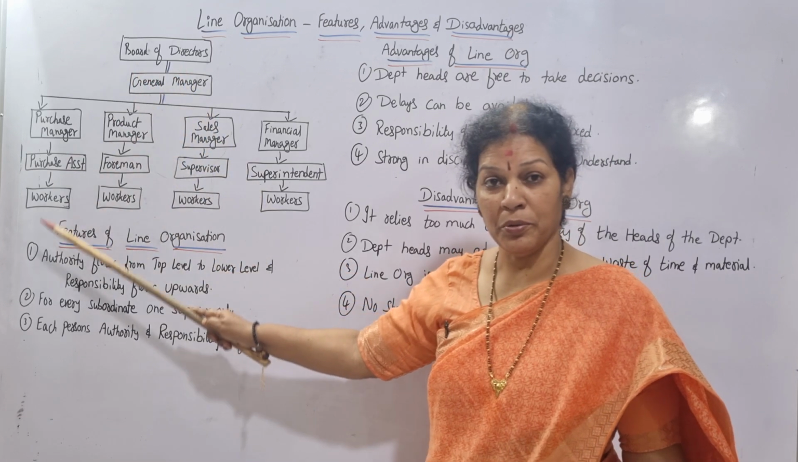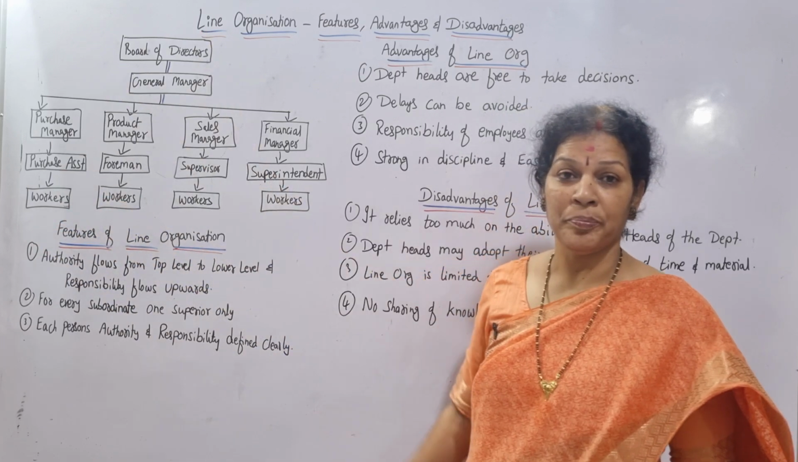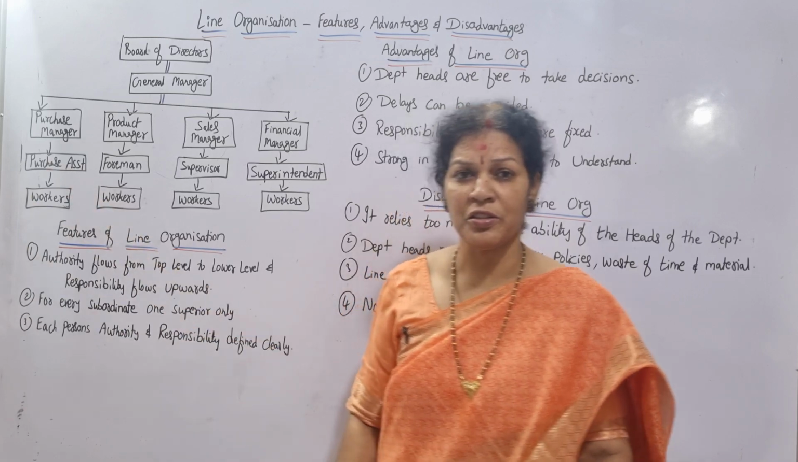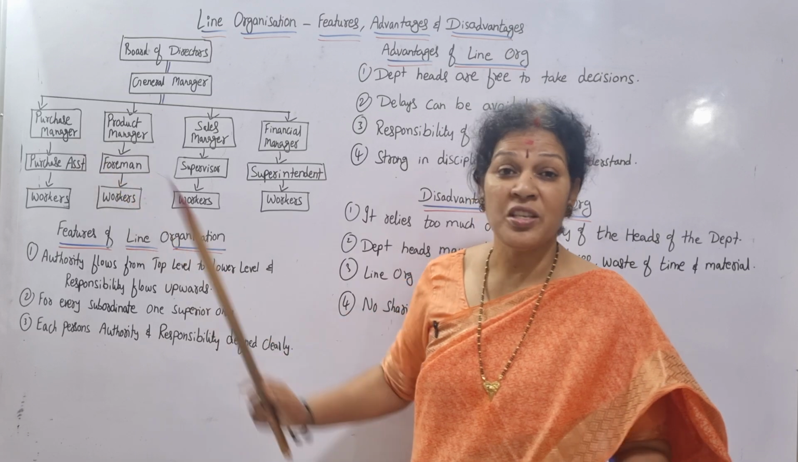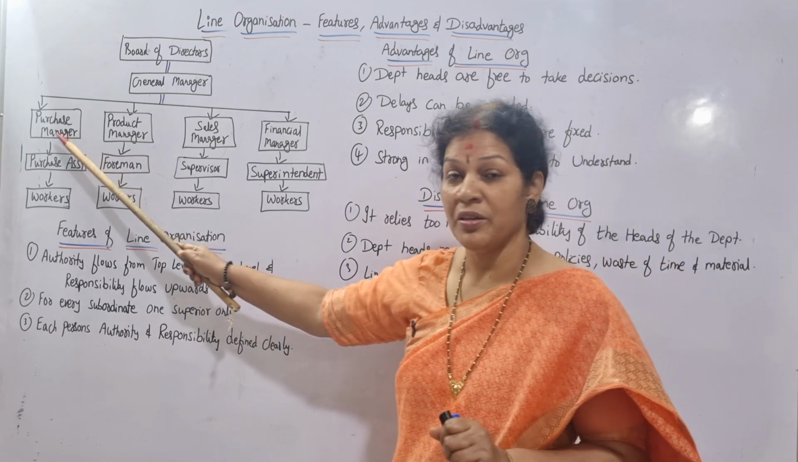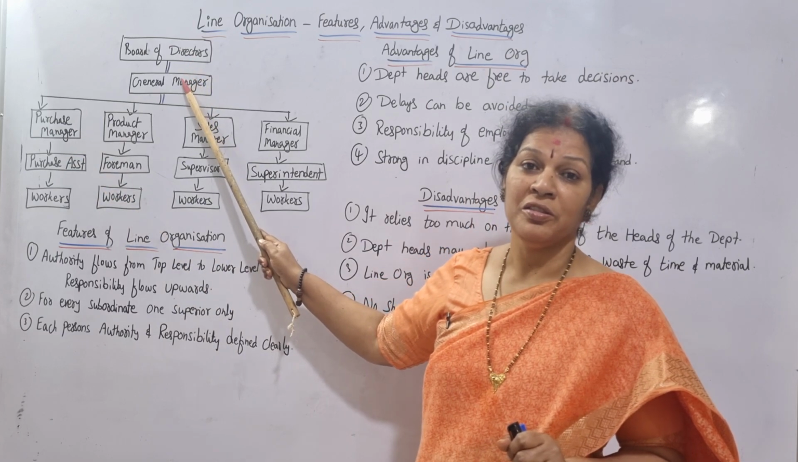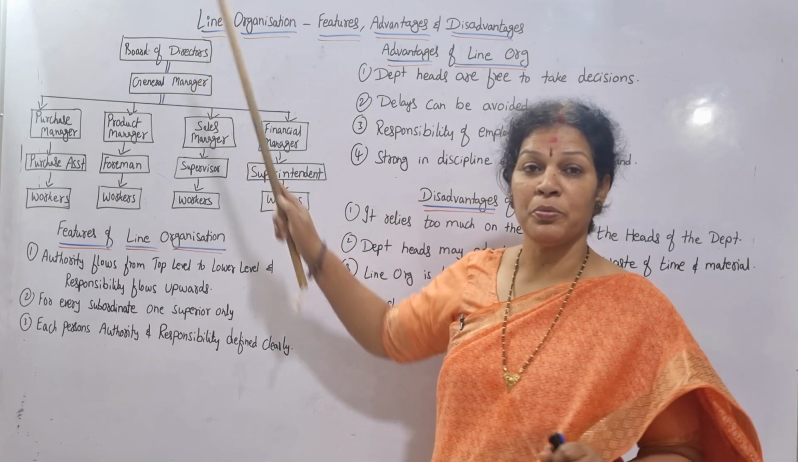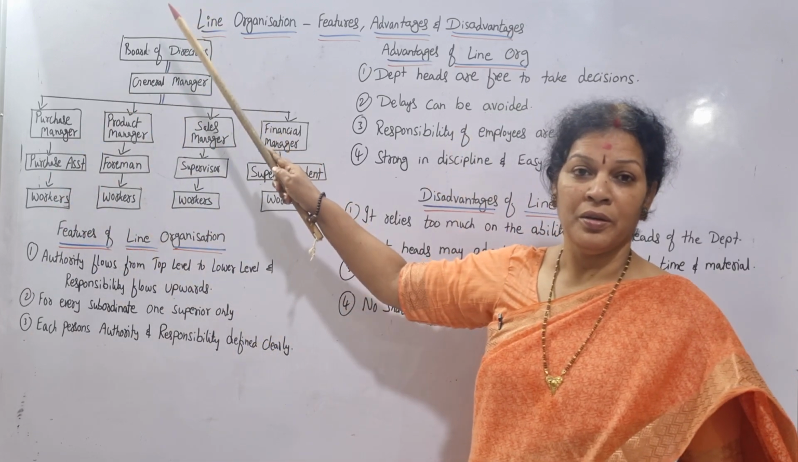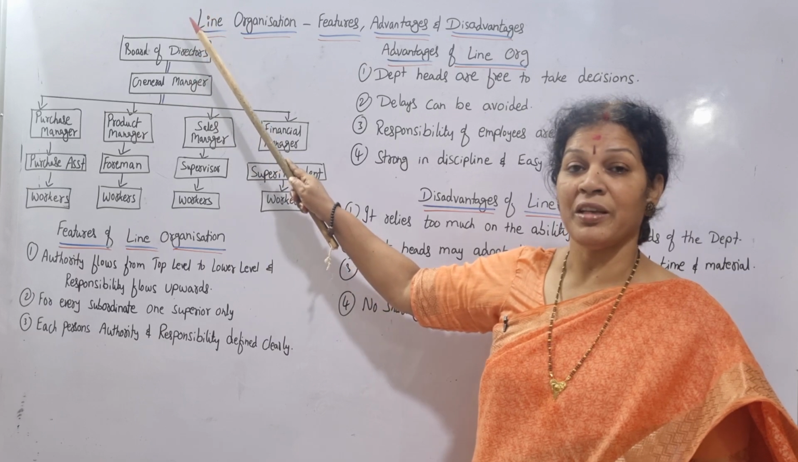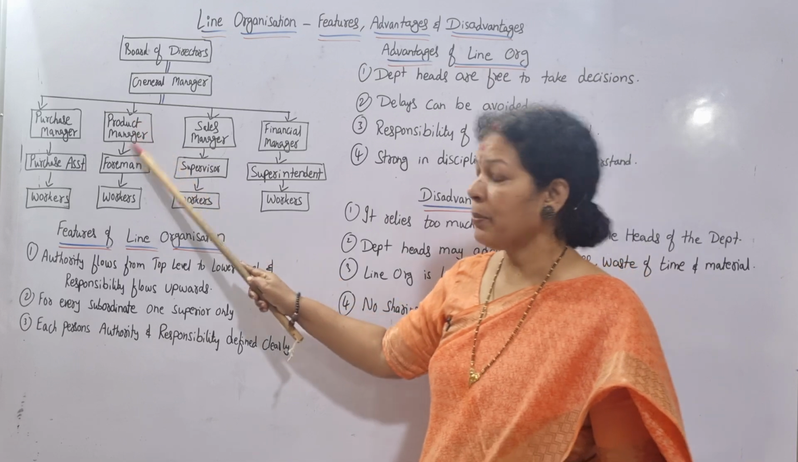Authority flows from top to down. Responsibility from down to top. Now here, if you focus, workers are responsible to only one person. Who is that person? Purchase assistant. Purchase assistant is responsible to only one person, that is purchase manager. Purchase manager is responsible to general manager. General manager is responsible to board of directors. Responsibility from bottom to top, whereas authority top to down. Clear?